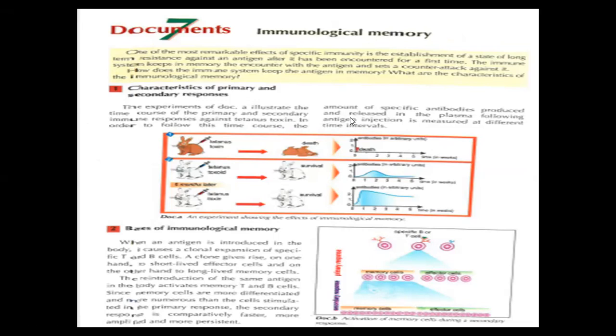Let's start with the first experiment. What did they do? They injected the animal with tetanus toxin. Tetanus toxin, as I said before, is toxic. This leads to the death of the animal, and the amount of antibody was 0 AU, 0 arbitrary units. This means that the tetanus toxin is fatal and pathogenic. It causes the death of the animal since there is no secretion of antibodies. However,